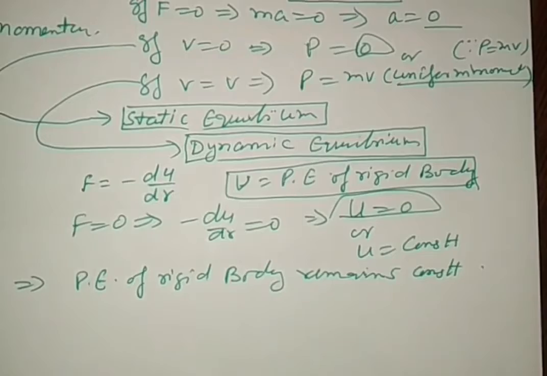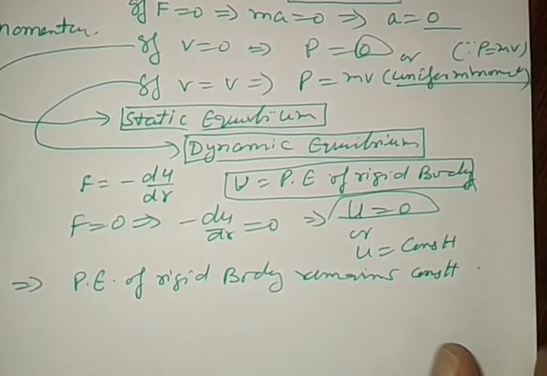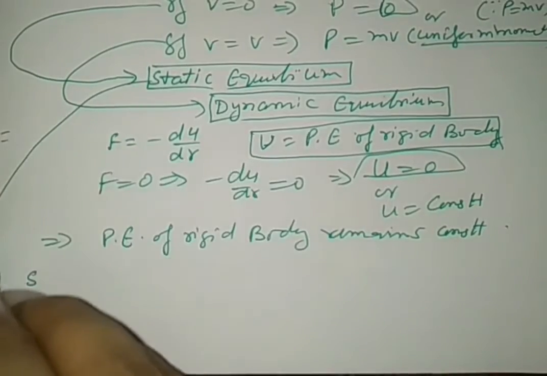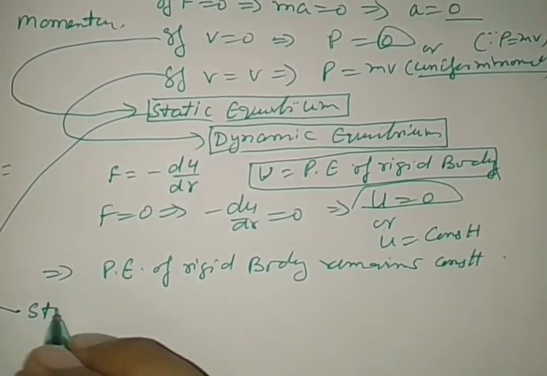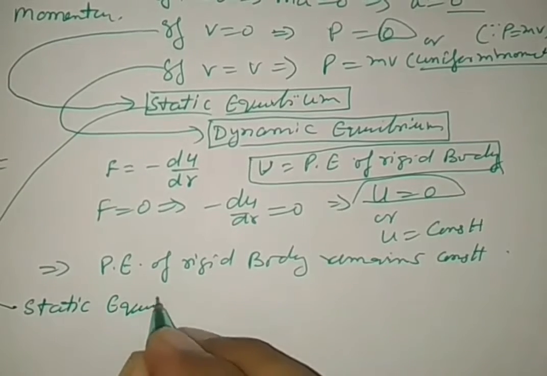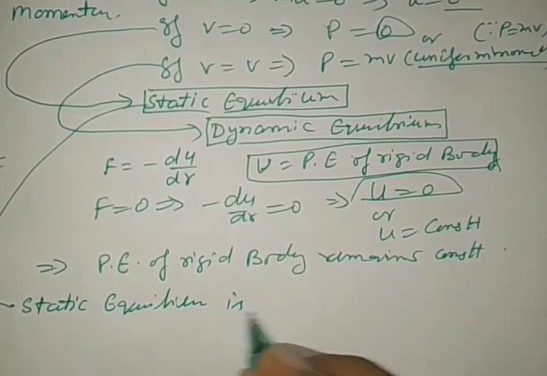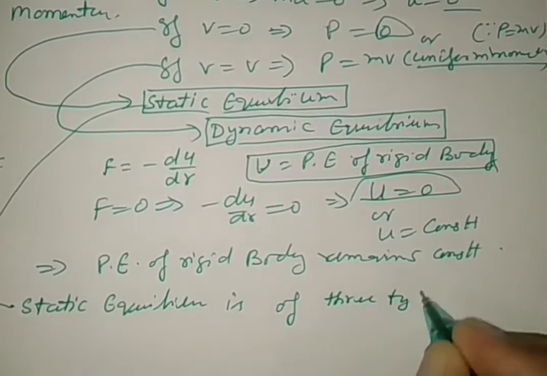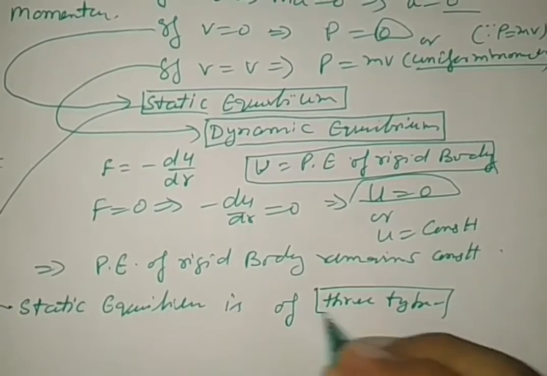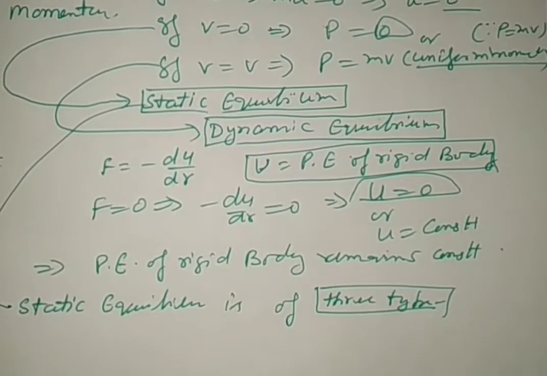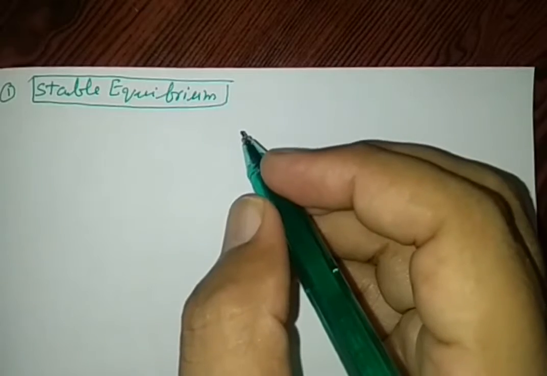Static equilibrium. This static equilibrium is of three types, right? And all three types of equilibrium we will see on the next page.